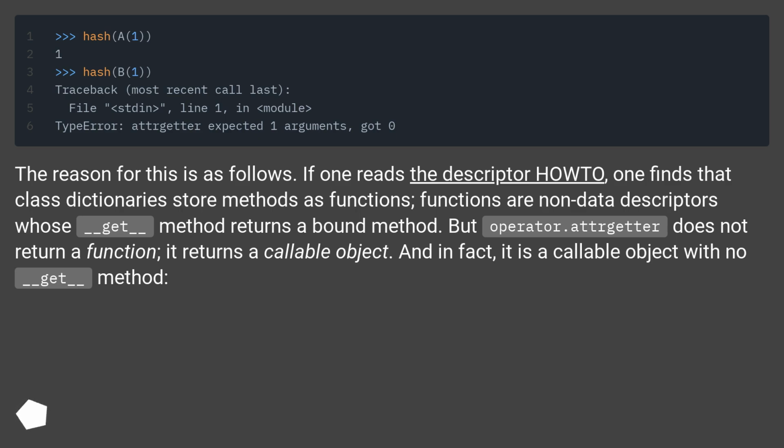If one reads the descriptor how-to, one finds that class dictionaries store methods as functions. Functions are non-data descriptors whose __get__ method returns a bound method. But operator.attrgetter does not return a function, it returns a callable object. And in fact, it is a callable object with no __get__ method.